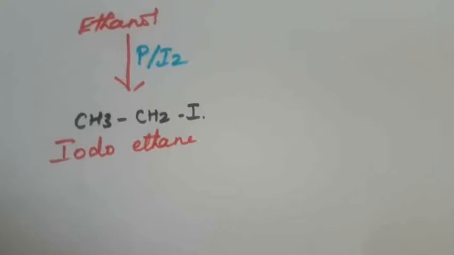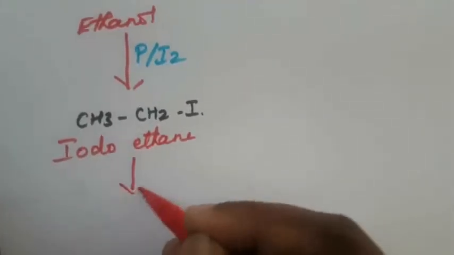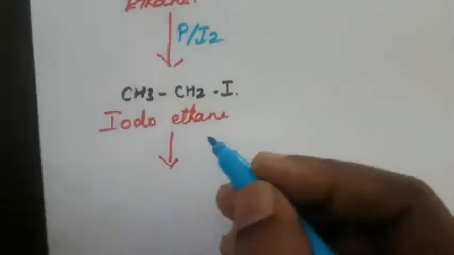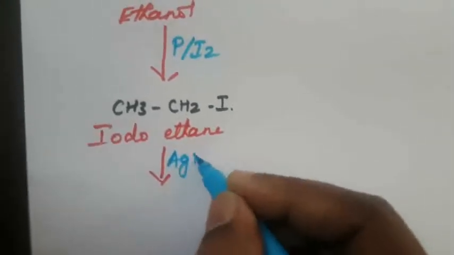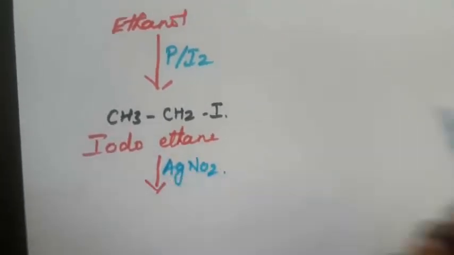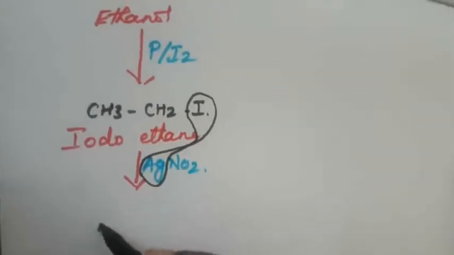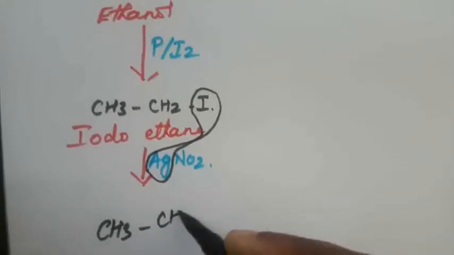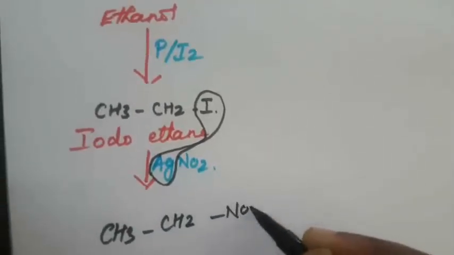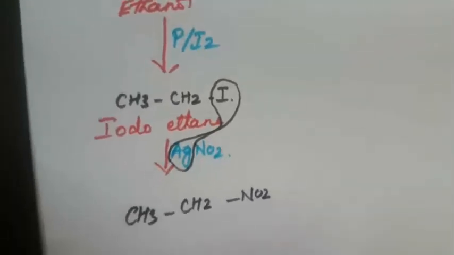Again it will react with silver nitrite, the formula is AgNO2. Silver iodide will be removed, and NO2 is placed in that position. That is CH3CH2NO2, so the compound name is nitroethane.